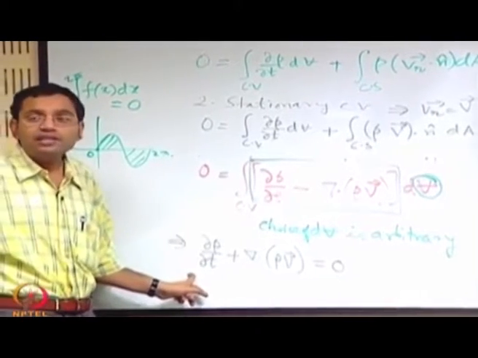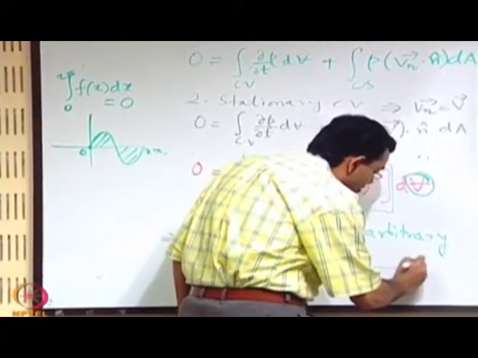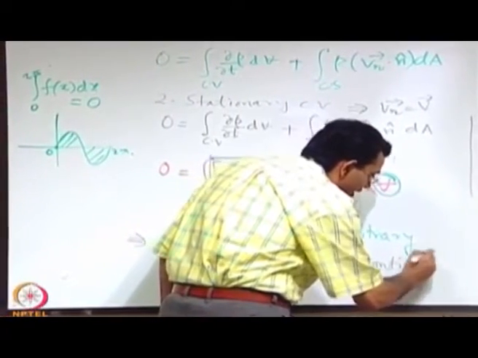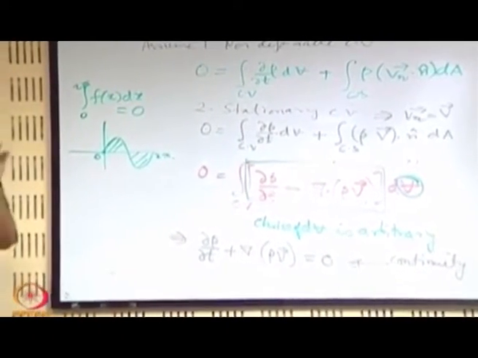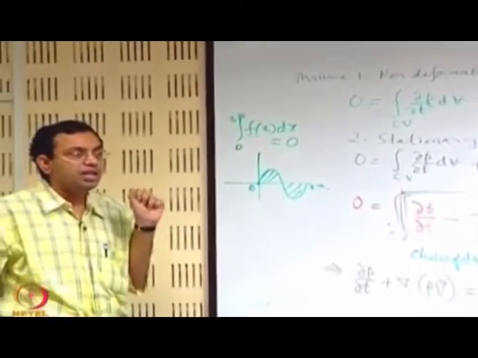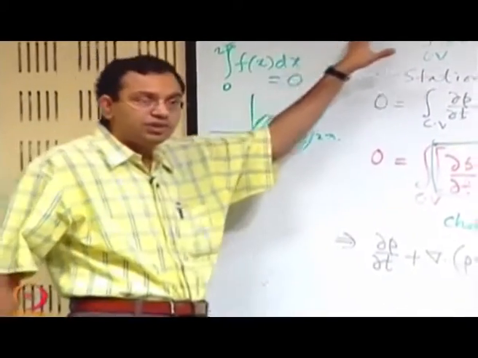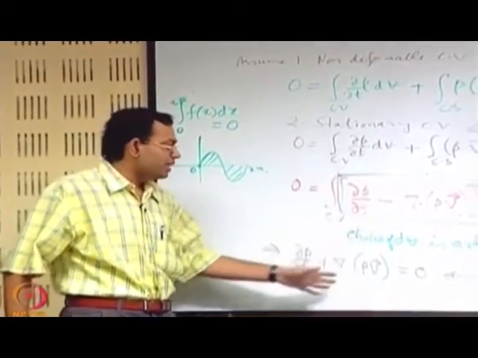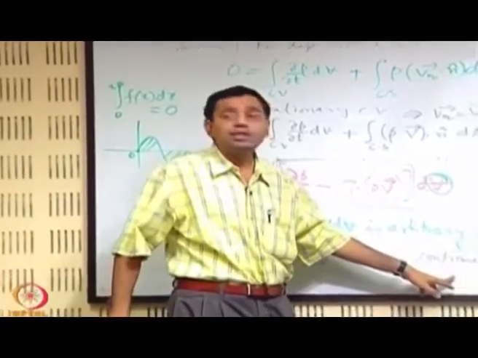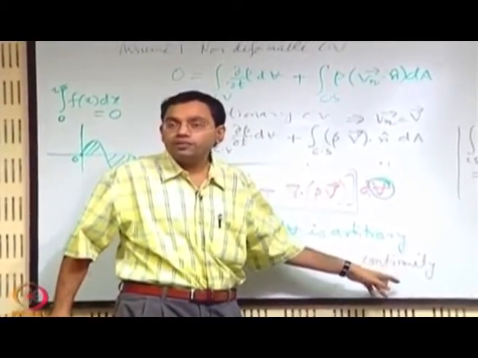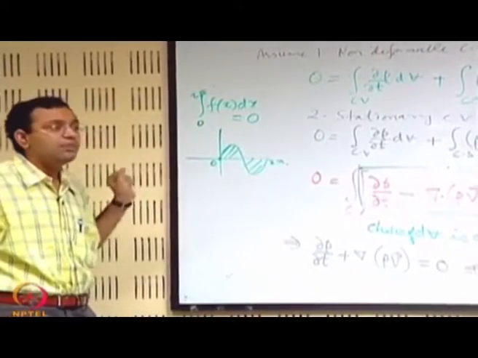You can recognize that this is the continuity equation that we derived in a different way earlier. So this gives you not only the continuity equation in a differential form as a special example, it gives you a kind of mathematical skill or understanding of how to convert an integral form into a differential form. So we started with the Reynolds transport theorem integral form, and we could show that we can come up with the differential form of the same conservation. So this is again representing the mass conservation principle, but in a differential form. So it is possible to convert one form to the other keeping the physical meaning intact.